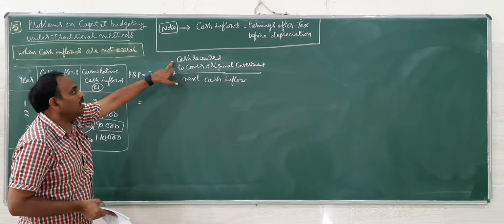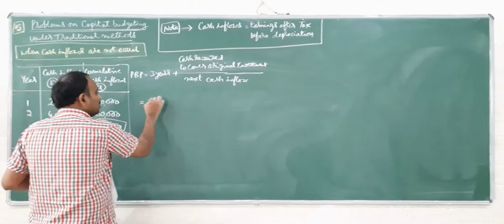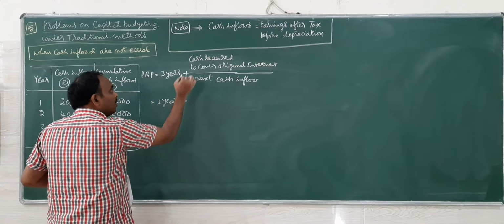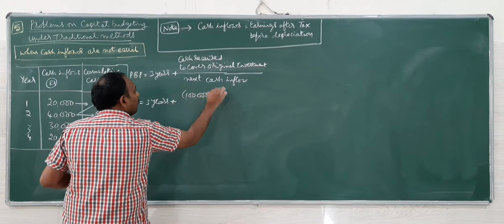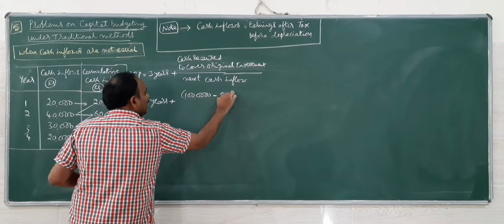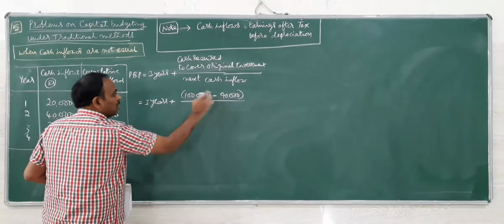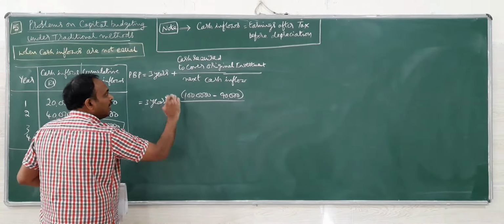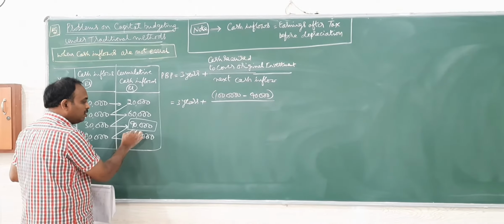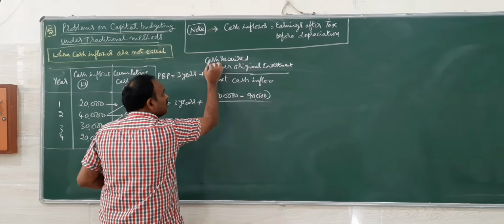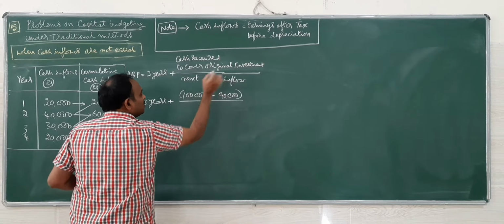So 3 years is definite. How much more cash is required? Total is 1 lakh minus 90,000 at the end of 3 years. The original investment is 1 lakh, and already recovered at the end of 3 years is 90,000. That will give you the cash required.